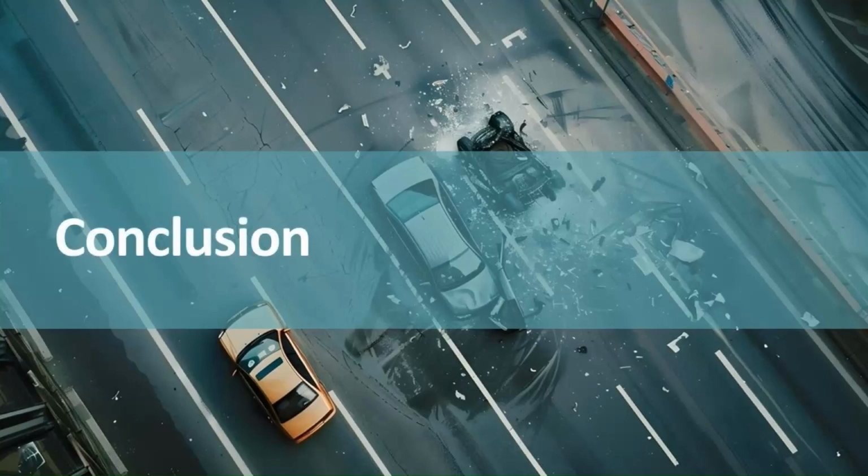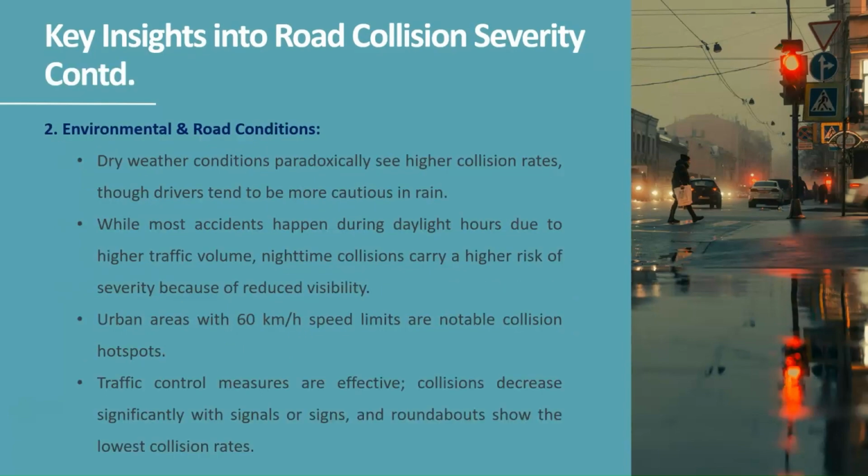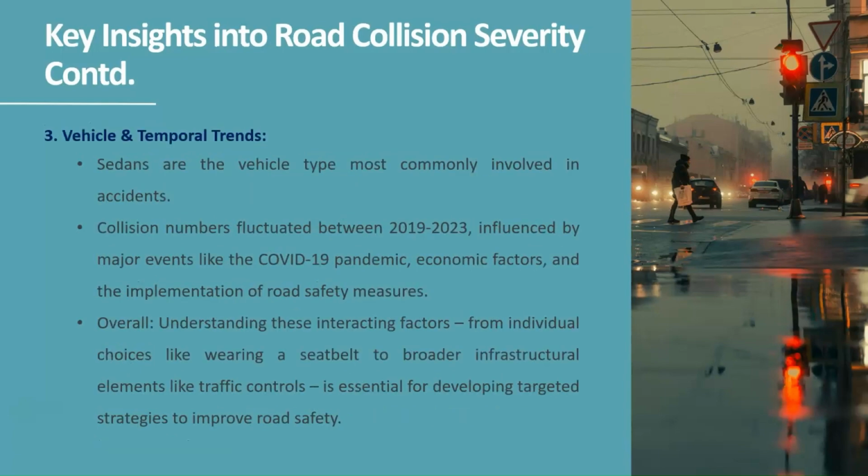So to conclude, our findings show that men are involved in more accidents than women. DUI-related collisions remain low, and seatbelts and helmets significantly reduce injury risk. Most accidents happen in dry weather, and nighttime crashes tend to be more severe. Urban areas with a speed limit of 60 km per hour see the highest number of accidents. However, proper traffic control measures play a crucial role in improving road safety. Sedans are the most involved in accidents because they are so common.